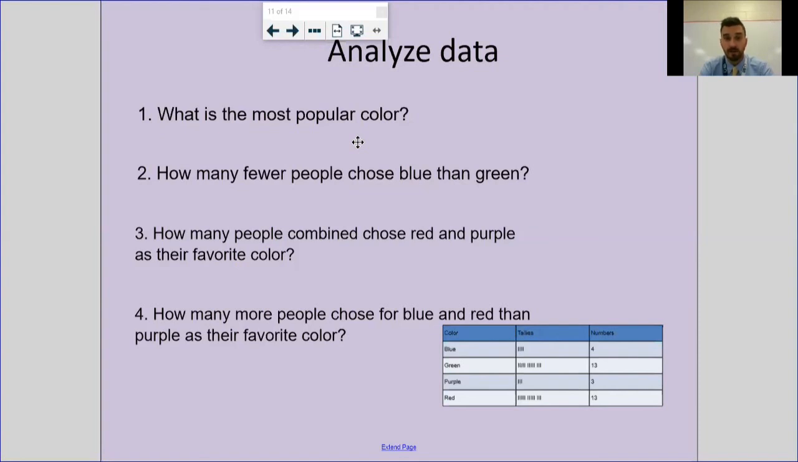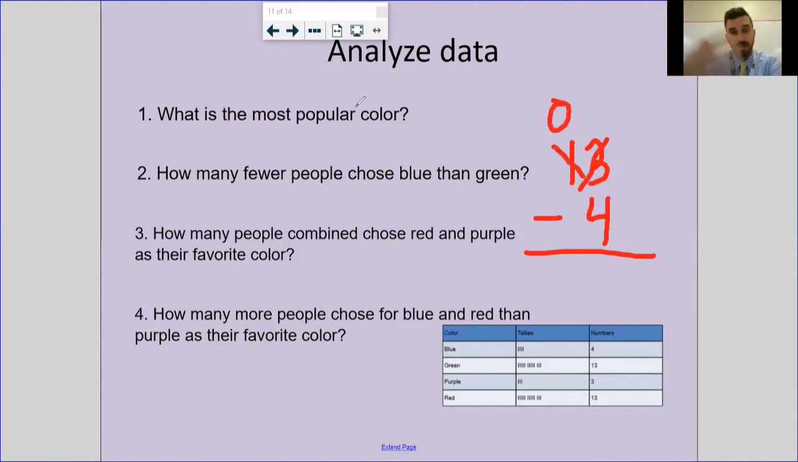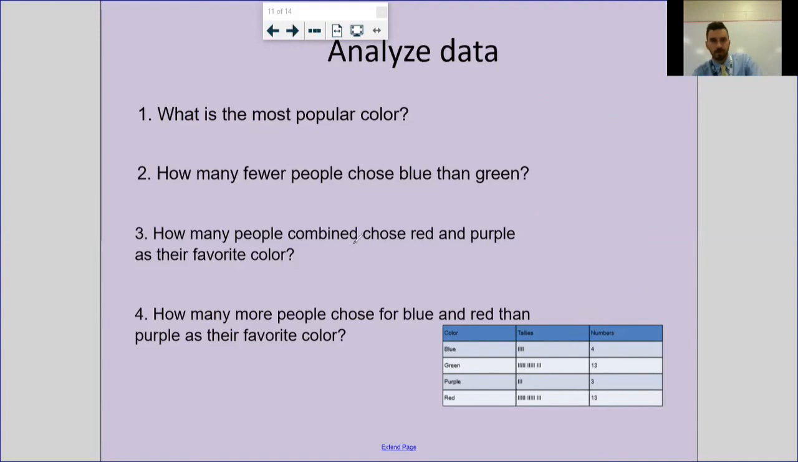And if we're subtracting how many fewer people chose blue than green, we know we've got to do 13 minus 4, which I can knock out right here. In that ones place, you can see you've got more on the floor, so you've got to go next door and get 10 more. This 1 changes to a 0. This 3 gets that 10 that I took, and it becomes 13. Now you might have to use your fingers a little bit, but 13 minus 4 would give me my answer of 9. So 9 fewer people chose blue than green.